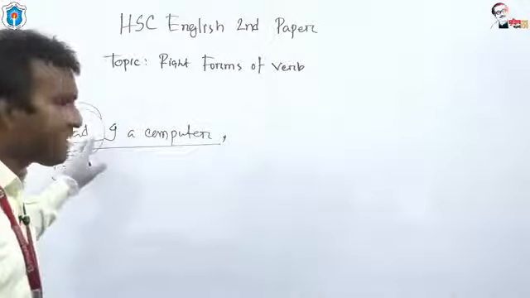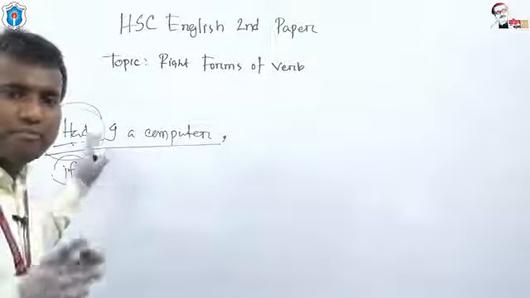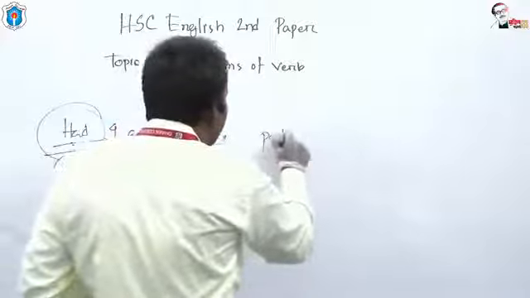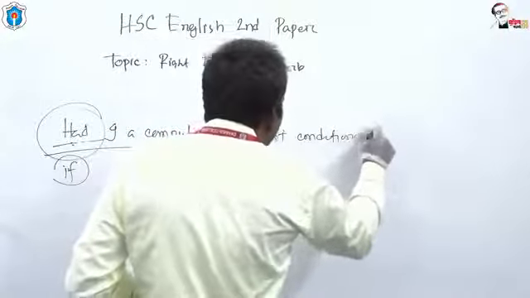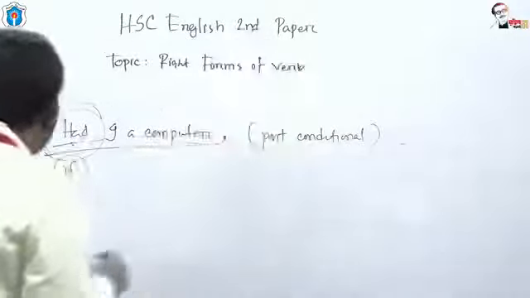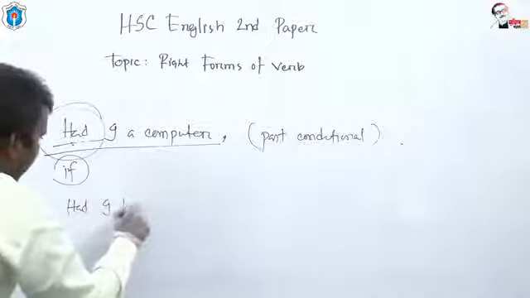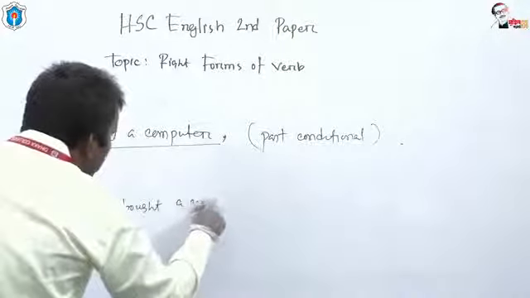If the had related part becomes past indefinite, you have to use past conditional. Had I bought a computer?